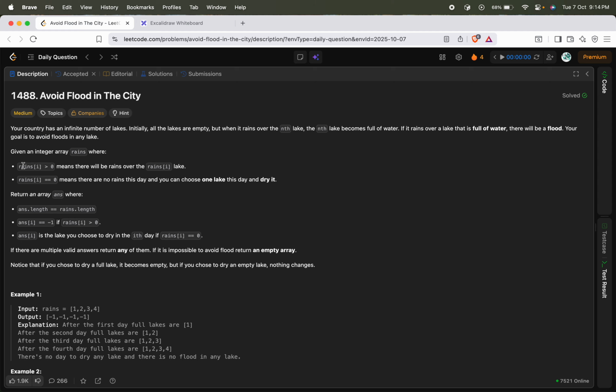Given an integer array rains, where rains[i] greater than 0 means there will be a rain over the rains[i]th lake. So if you see here, this is greater than 0, that means there will be a rain on the second lake. This means that there will be a rain on the third lake. If rains[i] is equal to 0, it means there is no rain on that particular day, and you can choose any one of the lakes on this day to dry it.